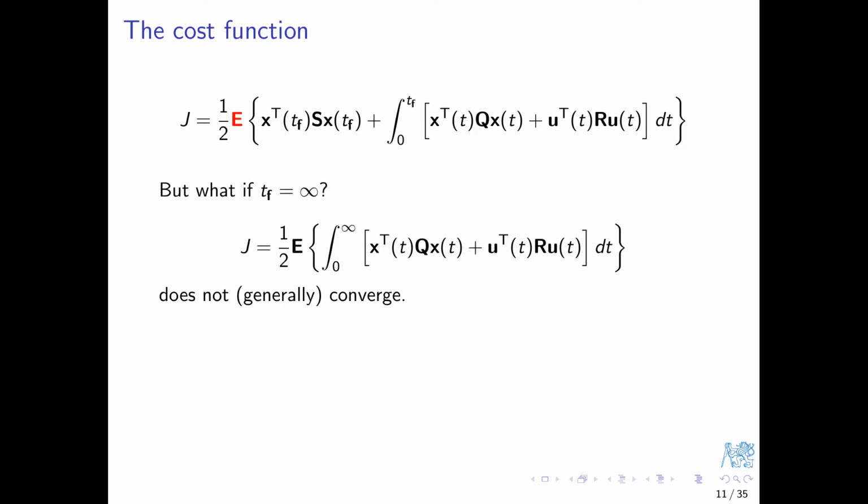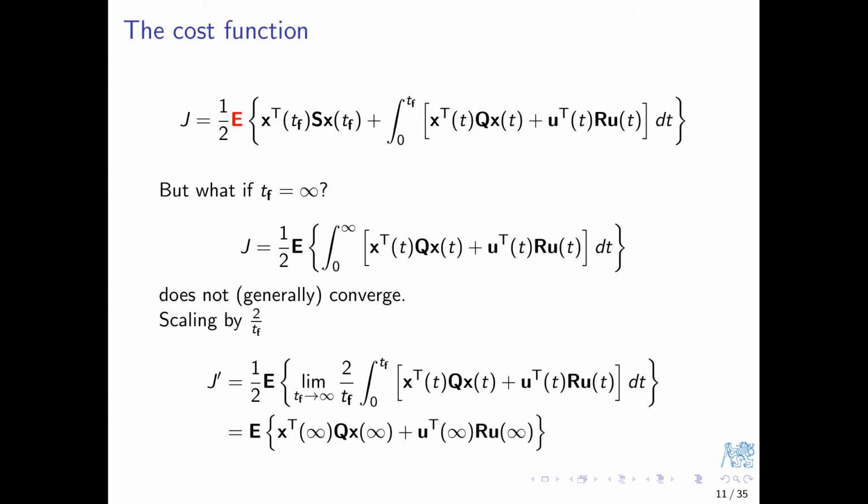And we have a problem here because, thanks to the random disturbance, x could never be guaranteed to decay fast enough to 0 so that the integral converges. Indeed, the integral could actually diverge in general. A solution? Scaling. We divide the integral by the length of the time interval.